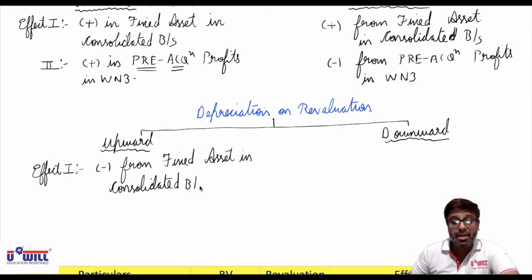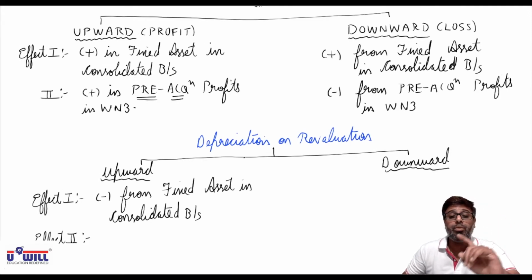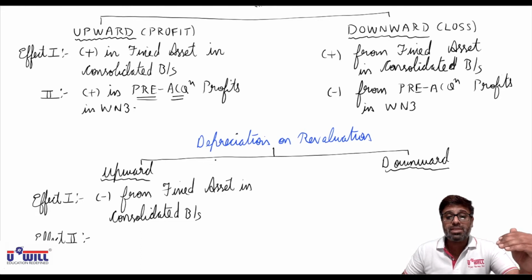And second effect, now if I ask you the question, when do we provide depreciation in the books of accounts? I repeat, I am talking about the point of time, not for which period, but when do we provide depreciation in the books of accounts? Then can I say depreciation we provide in the books of accounts when we make final accounts on 31st March only? I repeat, depreciation is always provided in the books of accounts on 31st March, end of the year only.